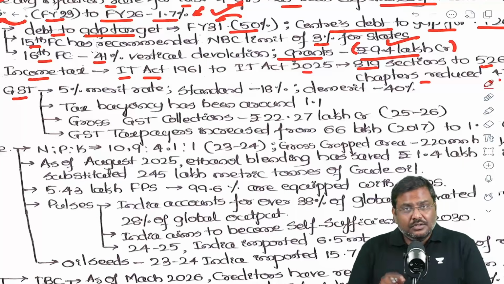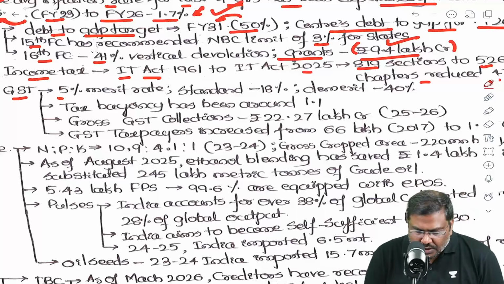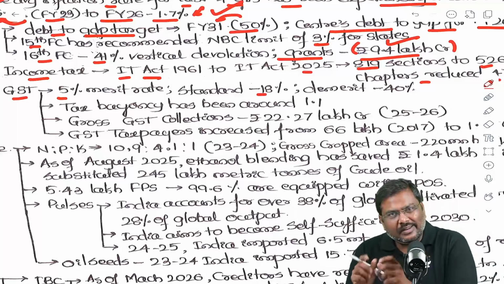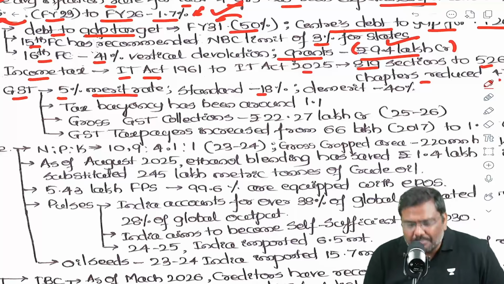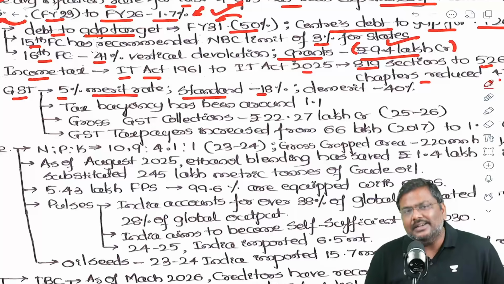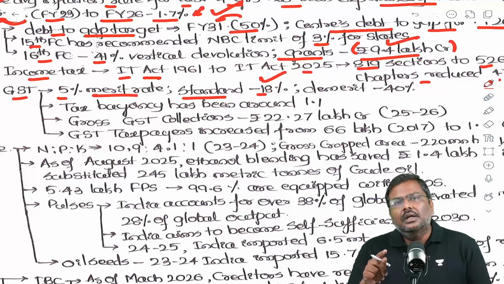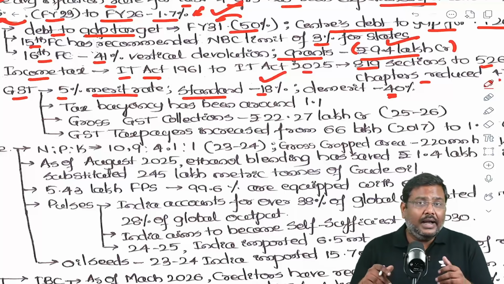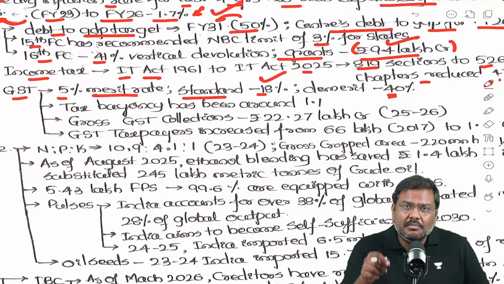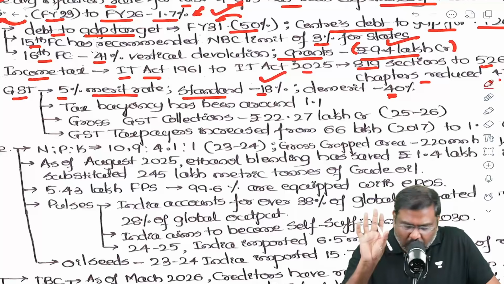GST has completed 9 years, important for mains examination. So now there are 3 important rates. The most important slabs are only 2. 5% for the merit goods and a standard which comprises most of the goods and services, 18%. And the demerit rate for the sin goods applicable is 40%. And why 40%? The maximum rate that is applicable under the GST law is basically 40%.